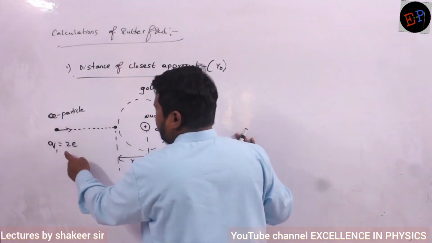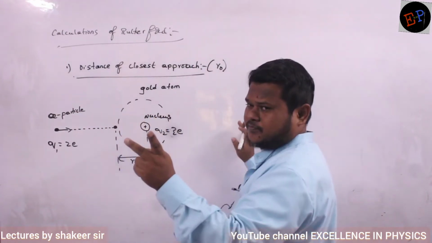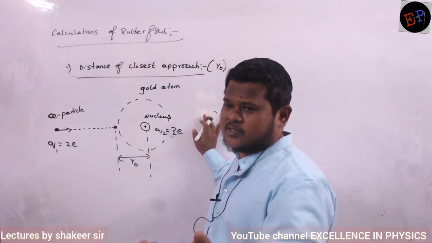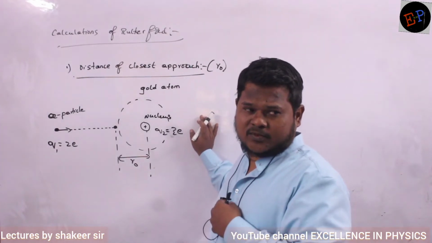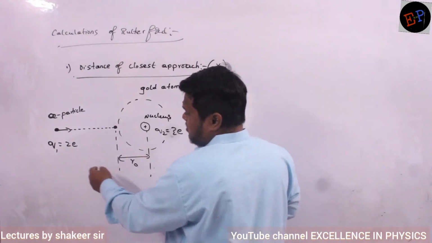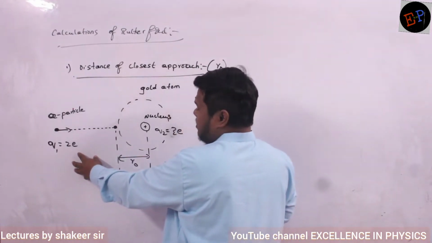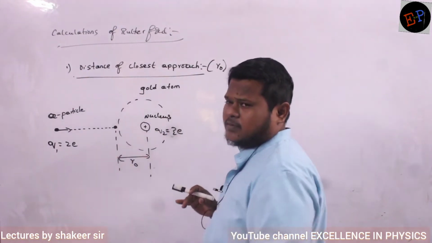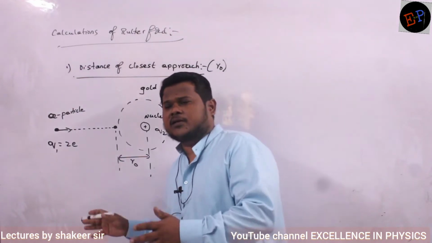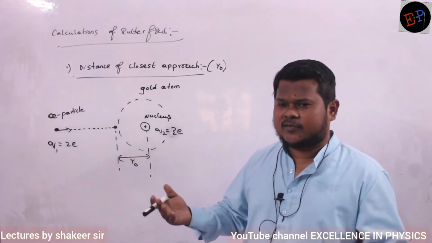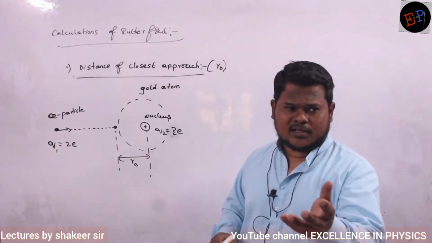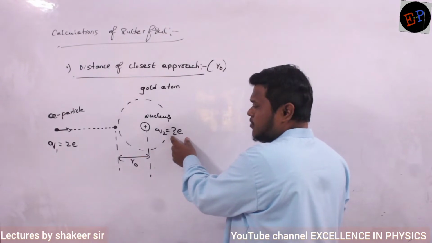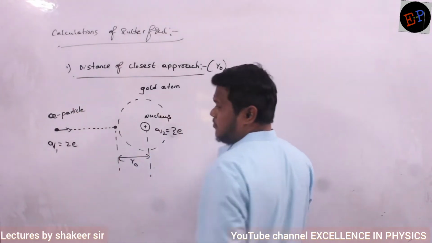And what is the charge of alpha particle? It has only 2 protons, so its charge will be 2e. e means charge of an electron. Charge of an electron and charge of proton are both the same, 1.6 into 10 power minus 19 coulombs. So charge of alpha particle is 2 into e. And this is the gold foil nucleus, and its charge will be 79 into e, since the atomic number is 79. So instead of gold, if you place any kind of atom, you can write Z into e, where Z is the atomic number of that atom. So Z into e is the charge of gold nucleus, 2e is the charge of alpha particle.